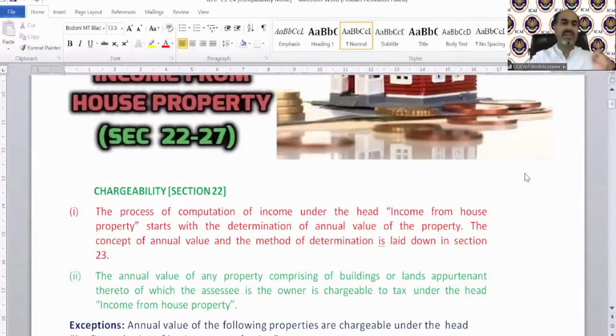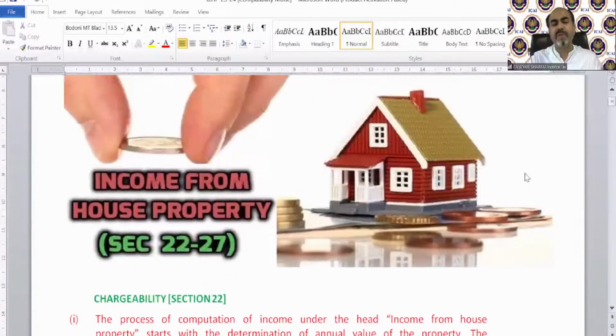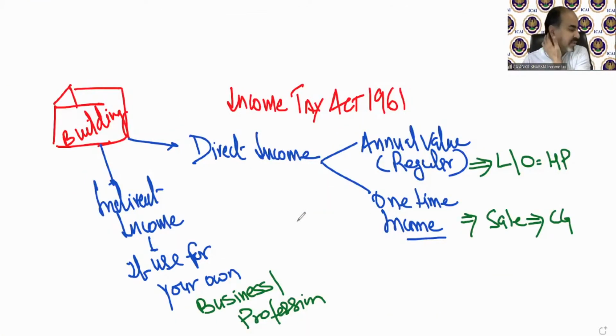Before discussing the charging section, let me explain what kind of income is going to be covered in this chapter. If we have a house, we all know the meaning of a house, or a building we can say. Income from house property includes income which is generated out of a building. That can be commercial, residential, etc. If you have a building, then you can earn income. Which kind of income will fall under this chapter? A simple diagram, a simple format, I have already made before starting the class.